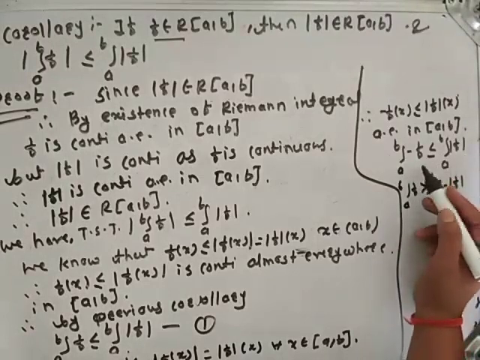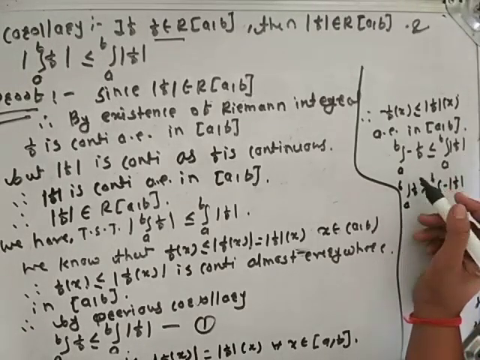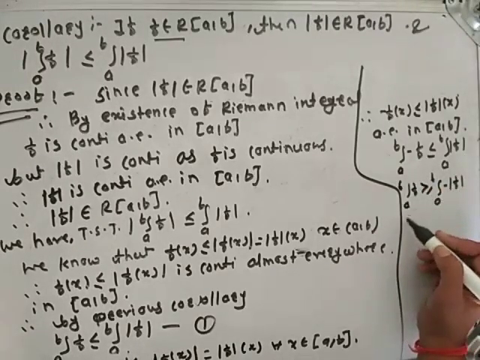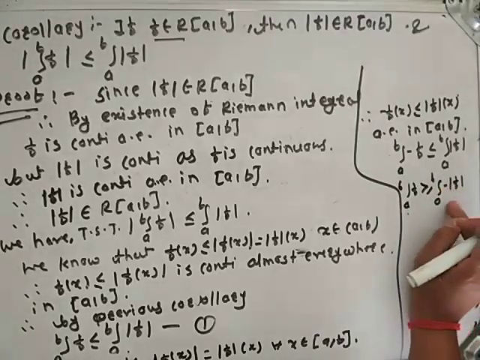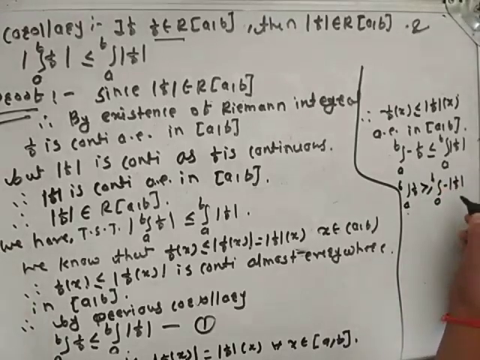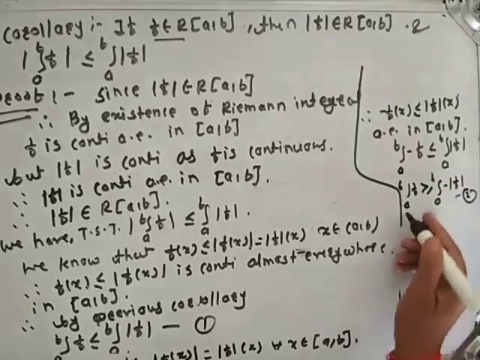If we multiply this inequality by minus 1, we will get integration from a to b of f is greater than or equal to integration from a to b of minus mod f. Call this equation 2.